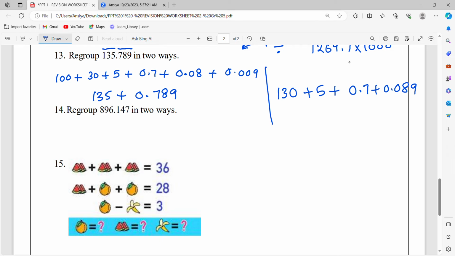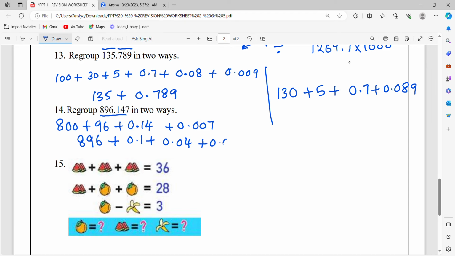Another example, regroup 896.147 in 2 ways. Okay, this time we will go for a different one. I would like to choose 800 and 96 together and 1 4 alone and then 7 as a separate one. Any way is okay, but make sure the place value is correct. Another way, this time I would like to choose 896 all together, but the decimals all separately. Okay, that is another way of regrouping.